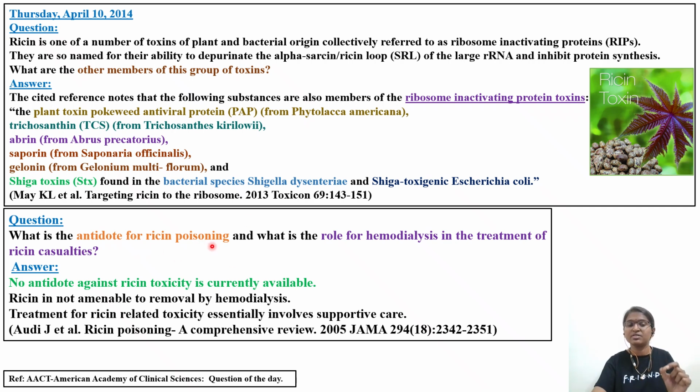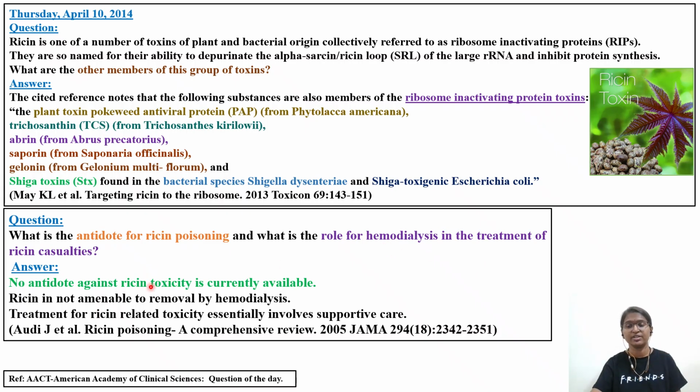What is the antidote for ricin poisoning, and what is the role of hemodialysis in the treatment of ricin casualties? Once you have a poisoning exposure, whenever that patient is brought to the emergency department, there are different steps. Airway, breathing, ABC will be there. And if you identify the poison exposure and have an antidote, then you can give the antidote. Another method is hemodialysis, to further inhibit the absorption or remove the toxin from the blood.